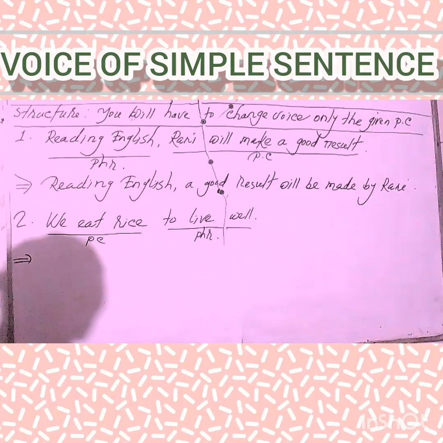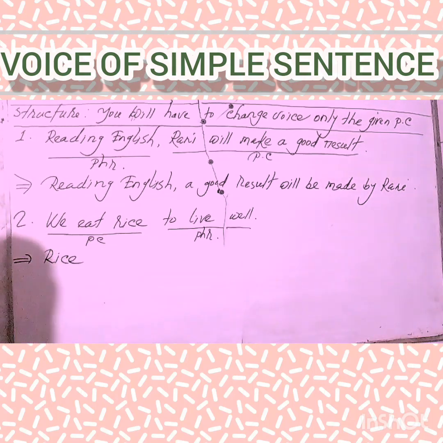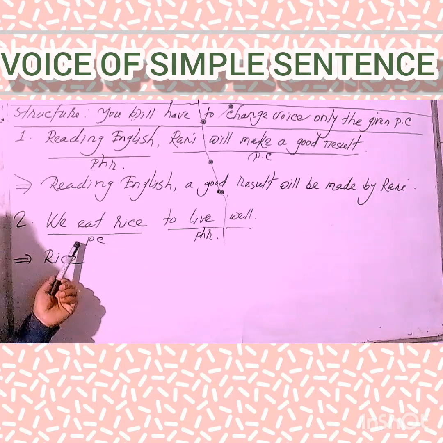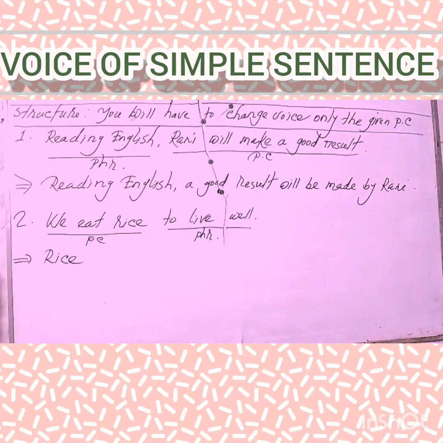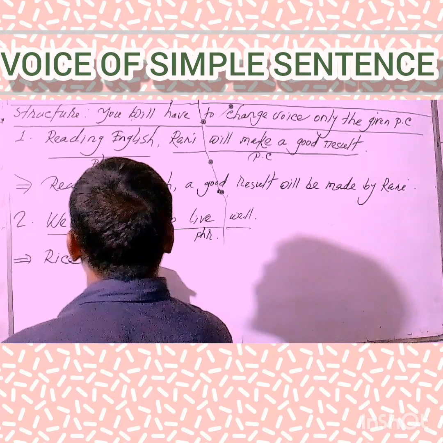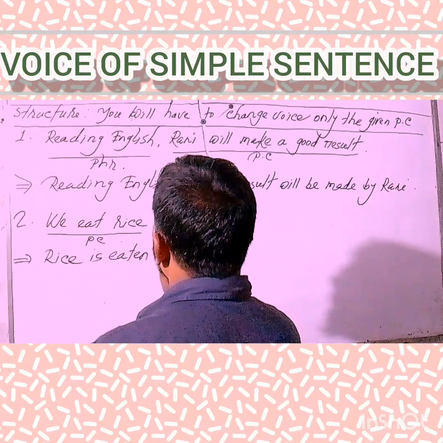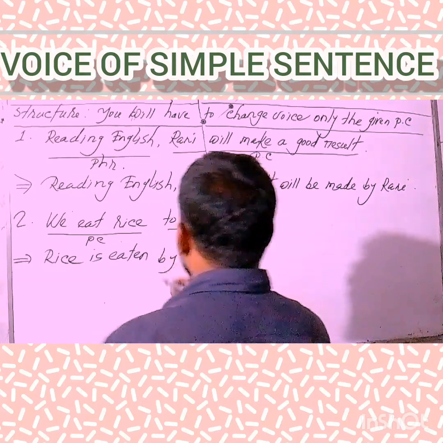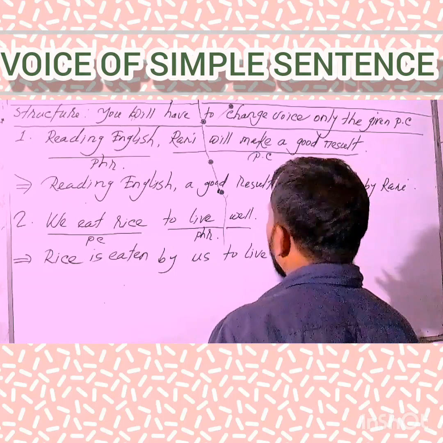So, my dear learners, try to apply the structure pattern. At first, we'll have to use the subjective form of the object. Here, the object is rice. Then we'll have to use the to be verb. This principal clause is in the present indefinite tense, and according to the rules of changing voice of present indefinite tense, you have to remember that three to be verbs am, is, are work in converting voice from active to passive. In this case, the subject is rice, so you have to use is. Then the third form of the verb, eat, eaten. Next the preposition by, then the objective form of the subject. Now we'll have to use the given phrase, here the given phrase is to live.